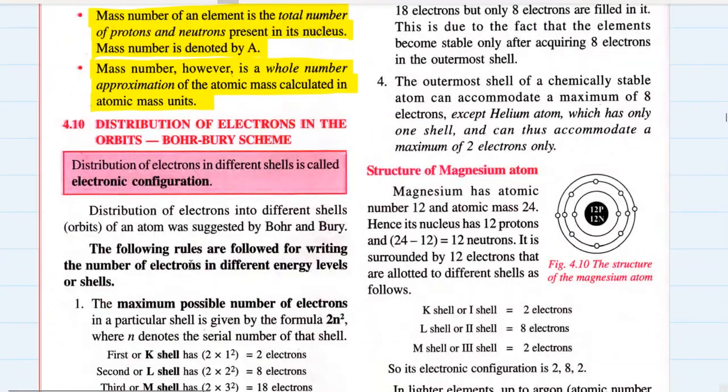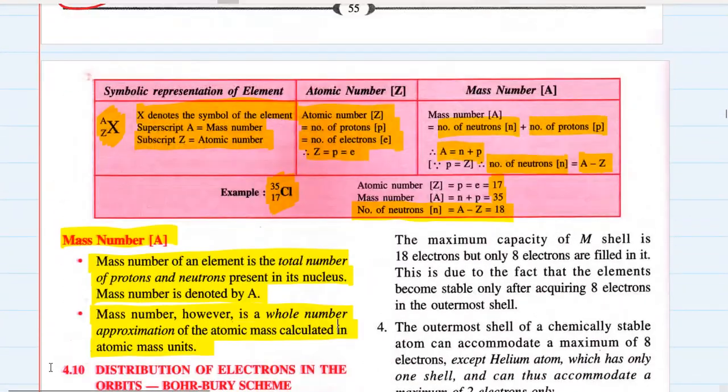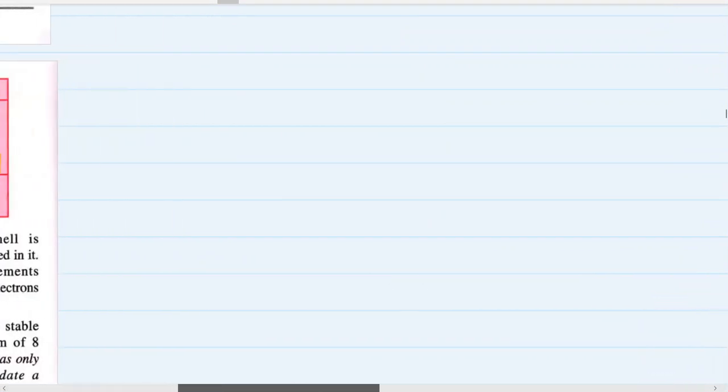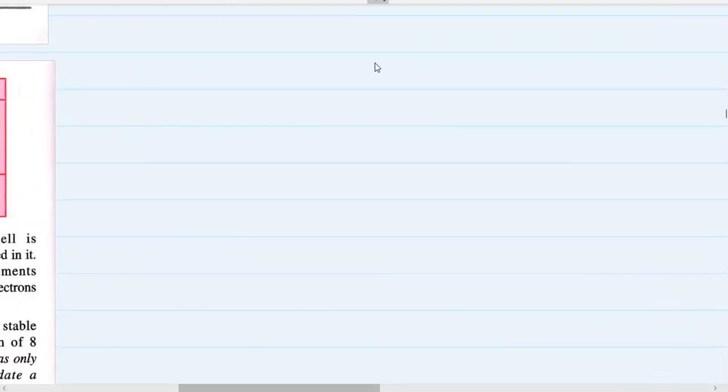Okay, I'm sure that you need some more examples. Let's look at some more examples of elements and find their atomic number, mass number, and the number of protons, electrons and neutrons. The first example is hydrogen. Hydrogen has a mass number of 1 and atomic number is also 1.